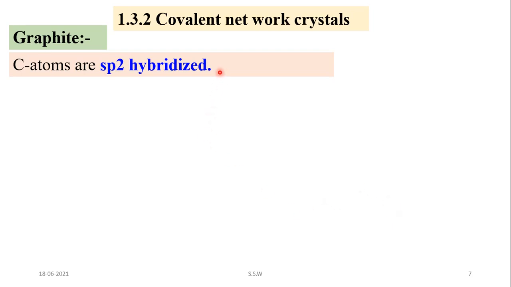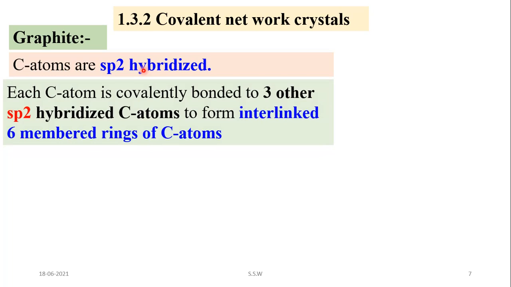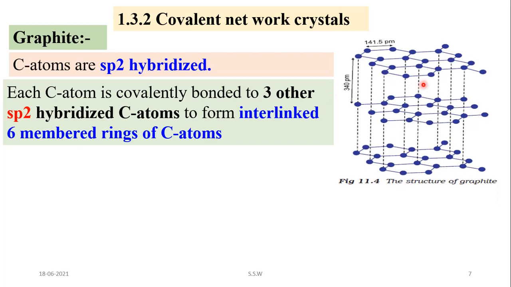So trigonal planar structure is there. In case of diamond, carbon atom is sp3 hybridized, but in case of graphite it is sp2 hybridized, and each carbon atom is covalently bonded to 3 other, not 4, to 3 other sp2 hybridized carbon atoms, and forms interlinked 6-member, that is hexagonal rings of carbon atoms, like this. Each carbon atom is bonded with other 3 carbon atoms.